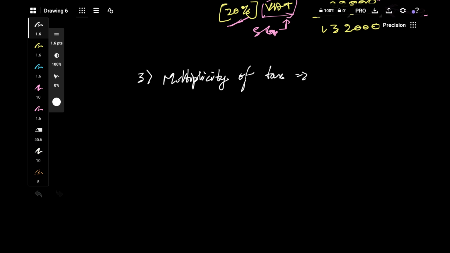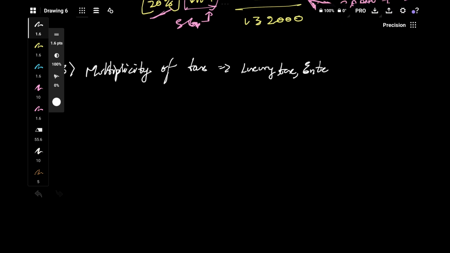Like there are many state levies like luxury tax, which is levied on 5-star hotels and all. And there is entertainment tax, which is levied on movie tickets, shows, etc. And there is octroi, that is nothing but an entry fee, when goods are entering from one state to another, they have to pay this tax. So like this, there are many different small taxes actually.